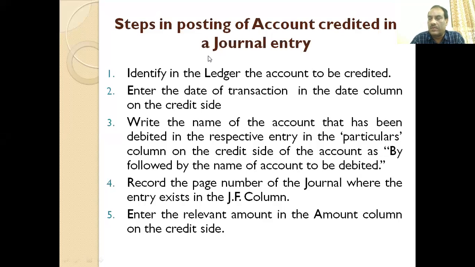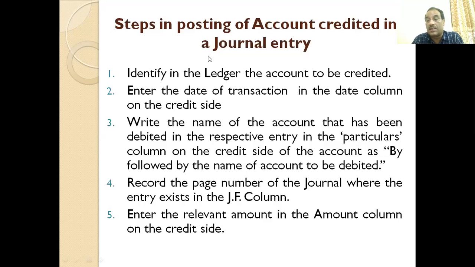And here, what happens? The account which has been debited in the journal, please notice, the account which has been entered under the particulars column in the journal and which has been debited, followed by Dr, that account is posted in the ledger as a credit account.